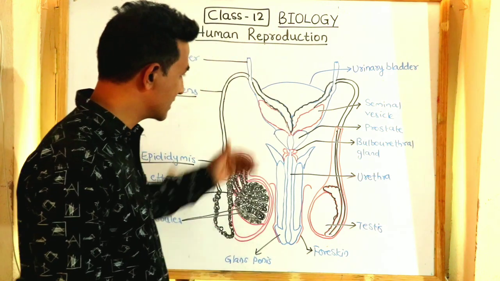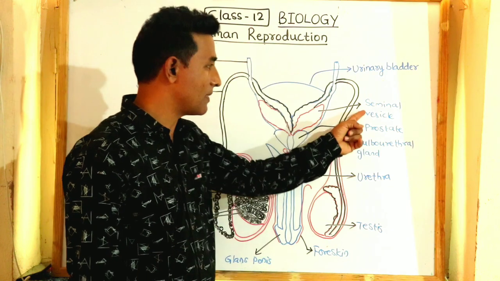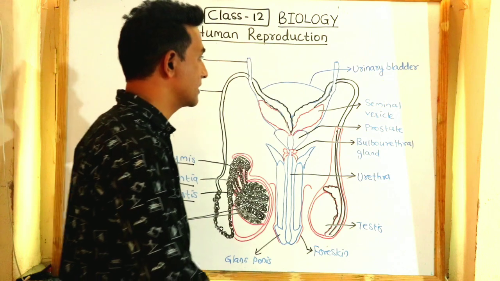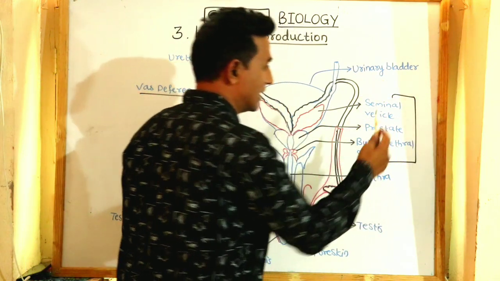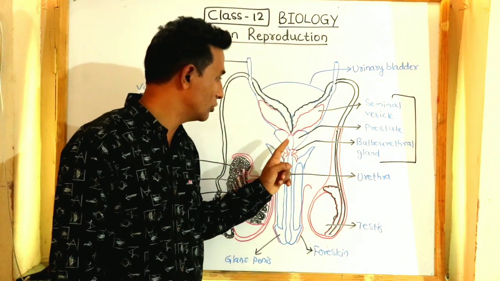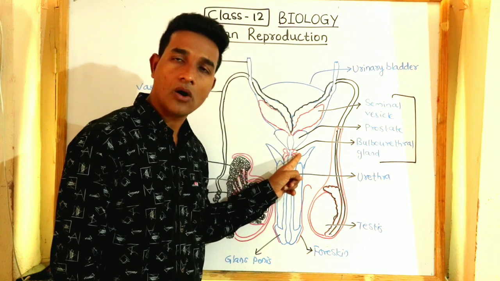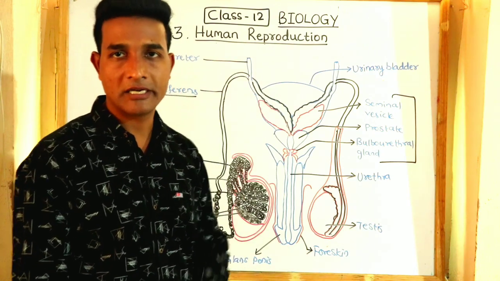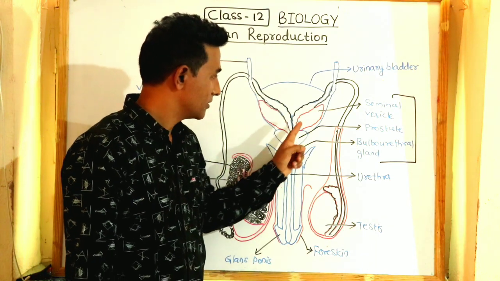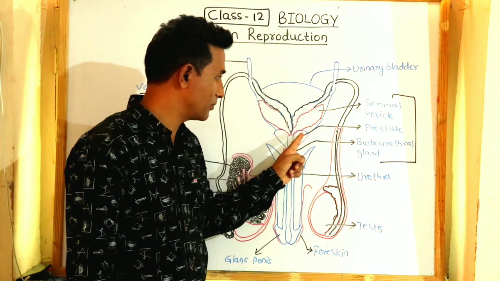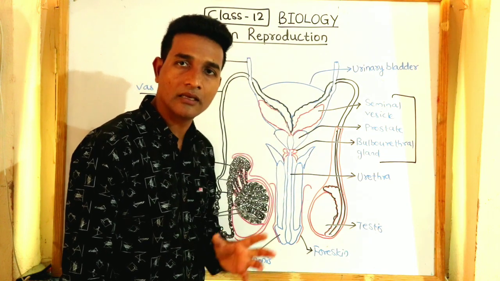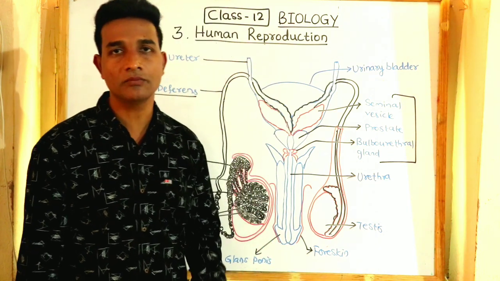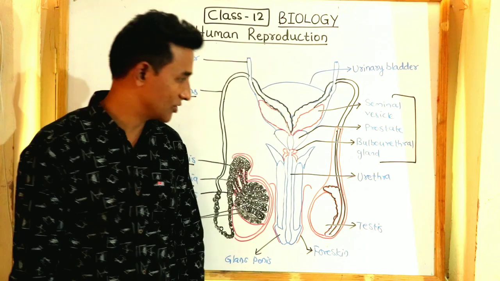So the male accessory glands are seminal vesicles, prostate glands and bulbourethral glands. These three are male accessory glands. Secretions of bulbourethral glands also help in the lubricating of the penis during reproduction. So the total secretions of seminal vesicle, prostate gland and bulbourethral gland is commonly called as seminal plasma, which is rich in fructose, calcium as well as certain enzymes.